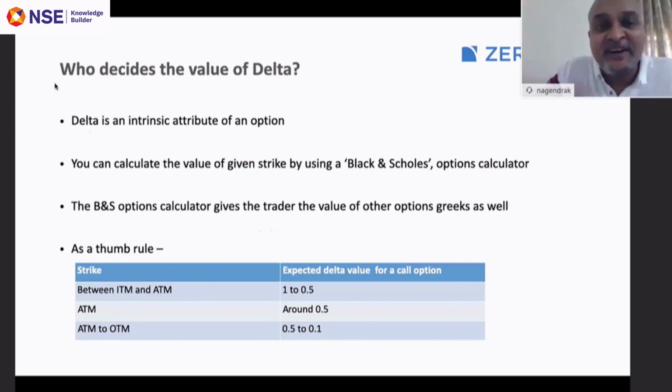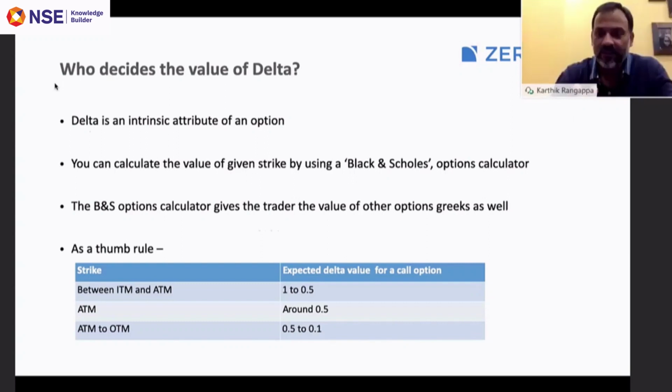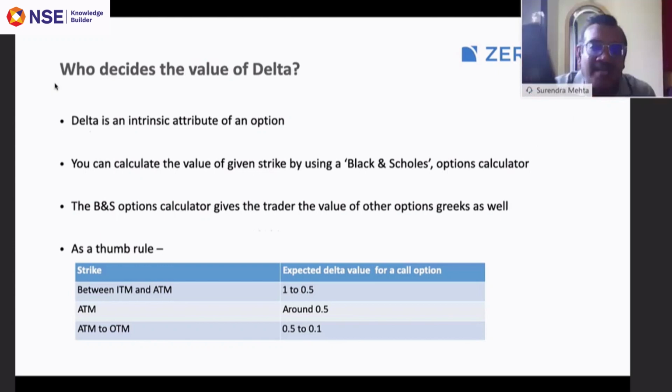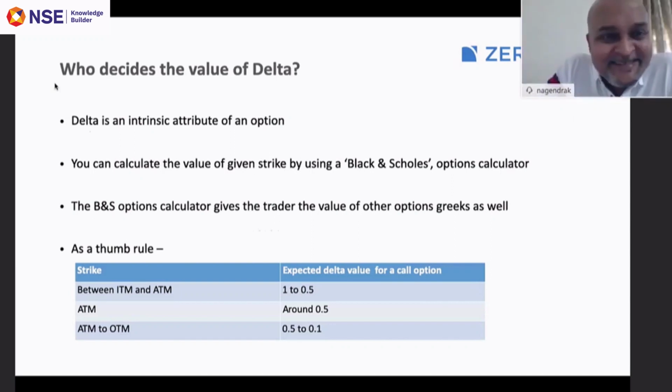So intrinsic basically means the real value. No, let me put this way. For any product, take a mobile: the intrinsic value of it cannot be 10 lakh rupees. But it is an intrinsic attribute, not an intrinsic value. It's an attribute. Okay, so let's say you buy a car.